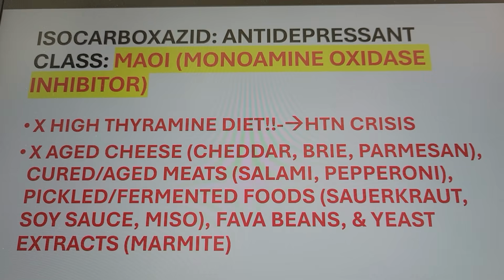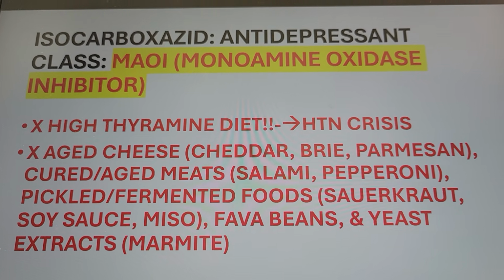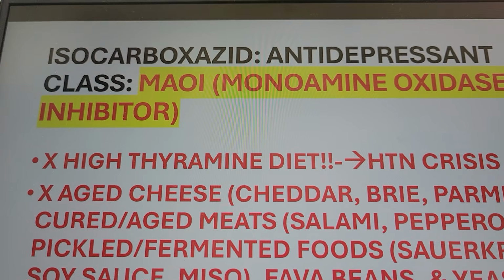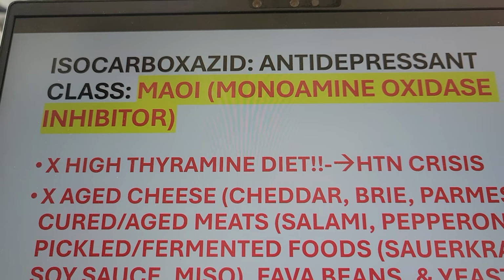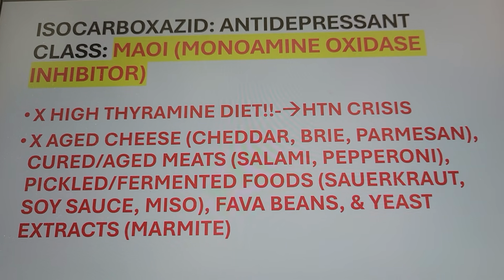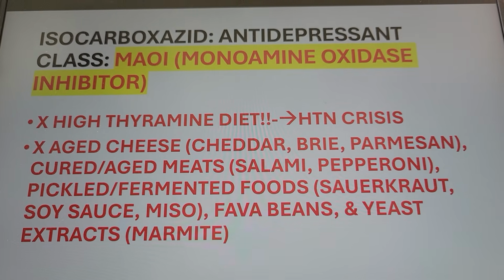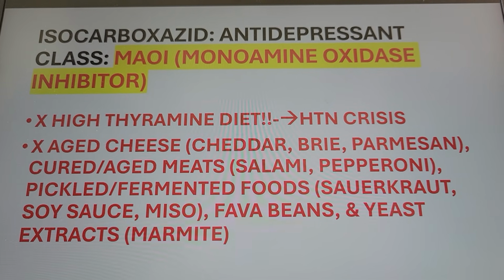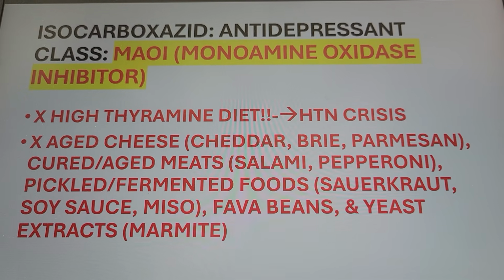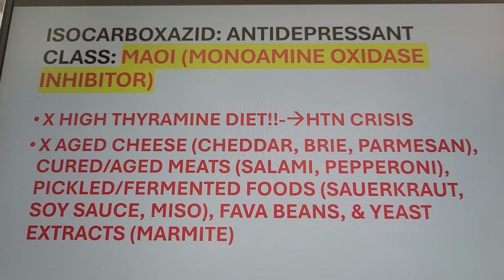Don't give it with SSRIs. They can have serotonin syndrome, right? So your phenelzine, tranylcypromine, isocarboxazid, that's your MAOI. Avoid a high tyramine diet. They can have a hypertensive crisis. Aged cheese, marinated food, pepperoni, salami, fermented food, right? Smoked food, avocado, all this, sauerkraut, homemade bread.